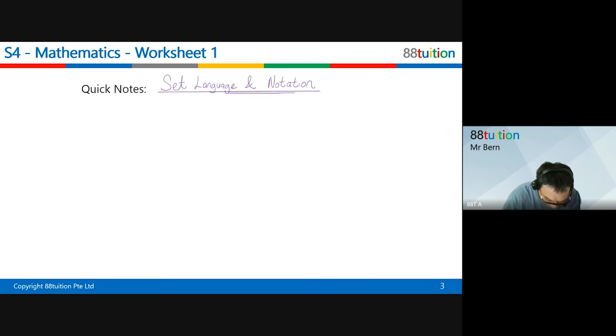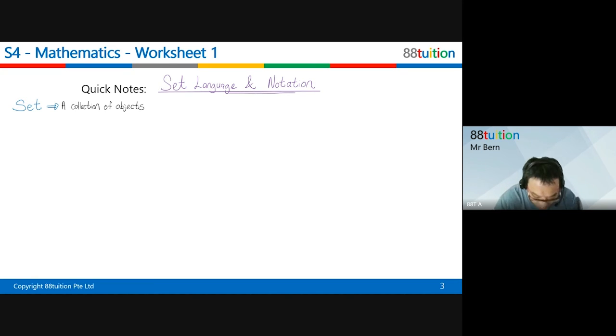So the first symbol, or actually to say something first, we talk about something called a set first. What does a set mean? A set is actually a collection of objects. So you can just write, set means a collection of objects. They are being grouped together in one set. It's like one group lah. So they call it one set.